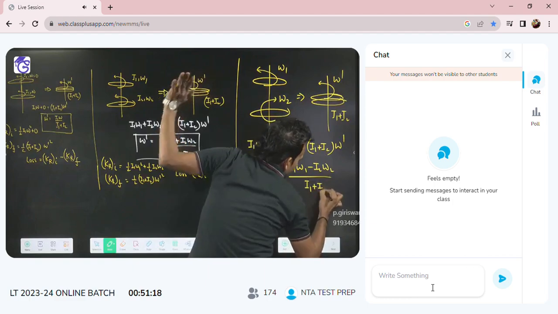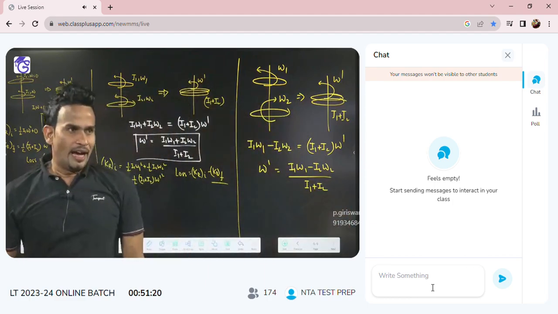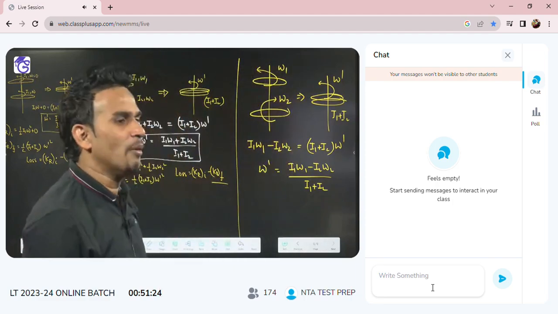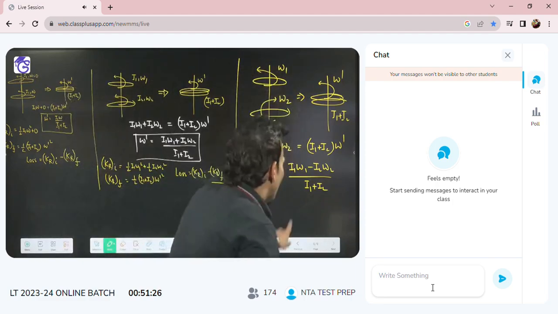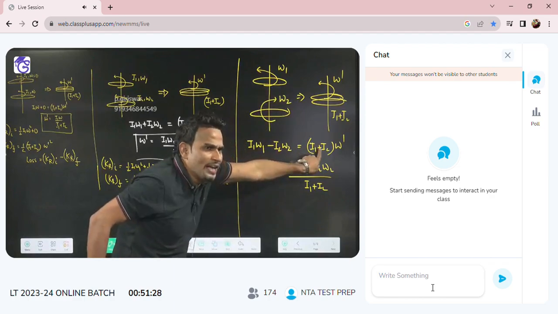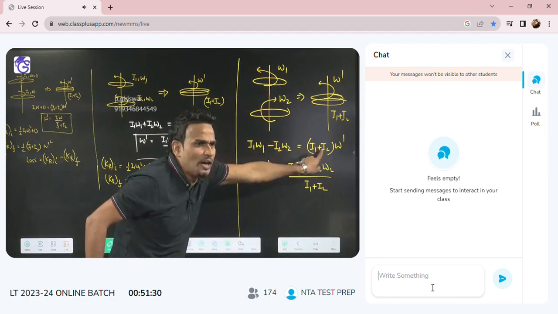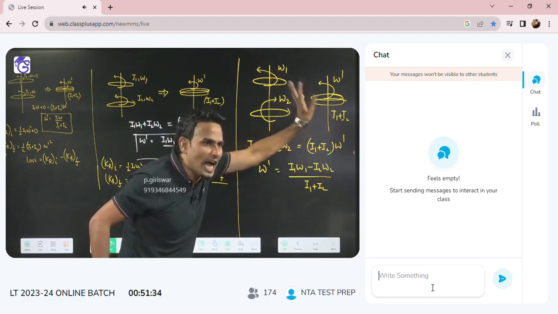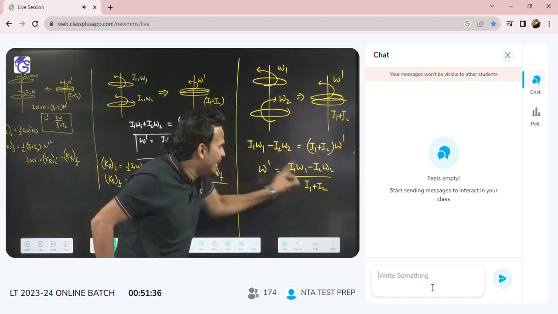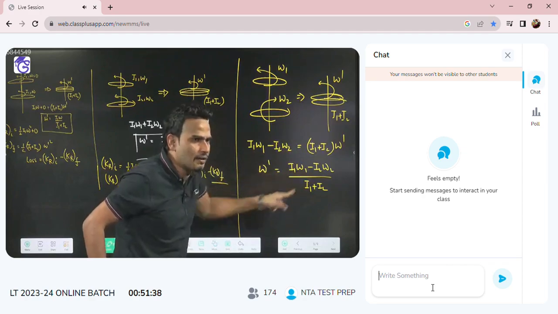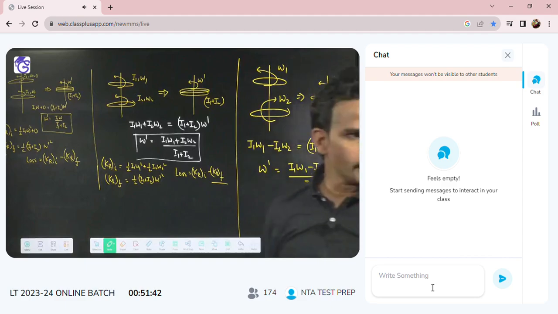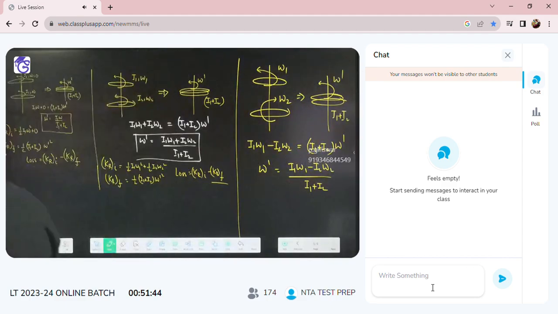Angular momentum is a vector quantity, so there is a minus there. Moment of inertia is not a vector quantity, so there is no minus in the total moment of inertia I1 plus I2. Only the negative will come in the numerator, not in the denominator. Did you understand?